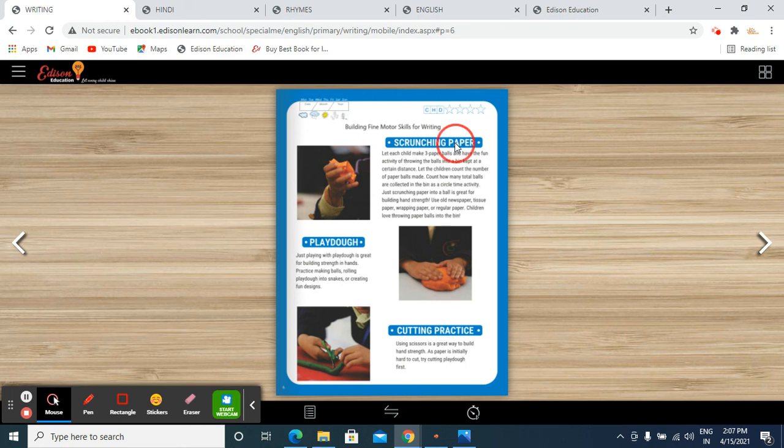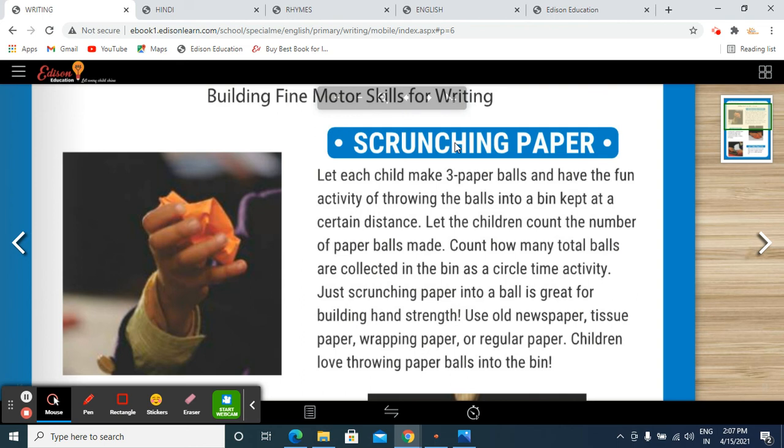So first of all, we are going to do the scrunching paper activity. What is the scrunching paper activity? Let each child make 3 paper balls and have the fun activity of throwing the balls into a bin kept at a certain distance. You can use tissue paper, wrapping paper, or regular paper.